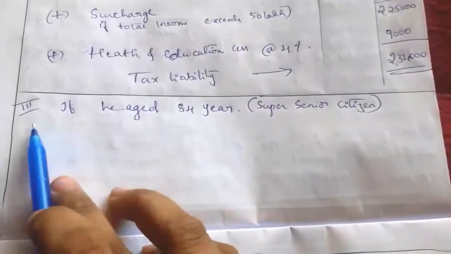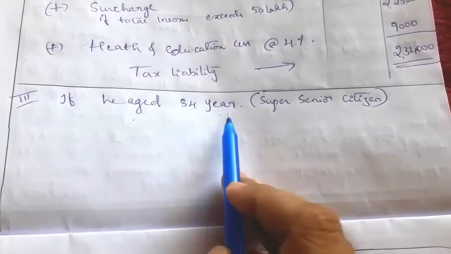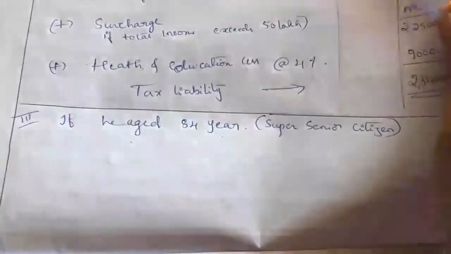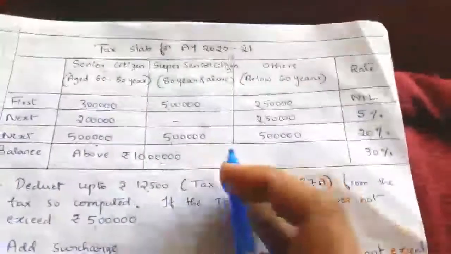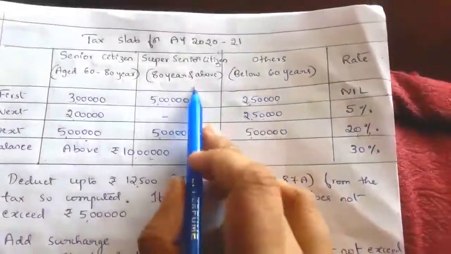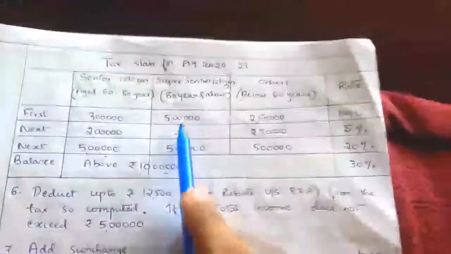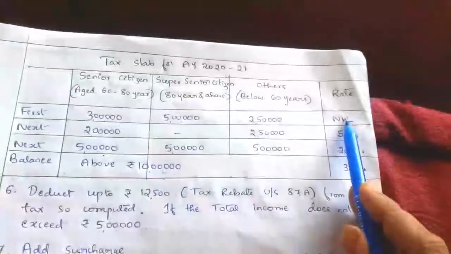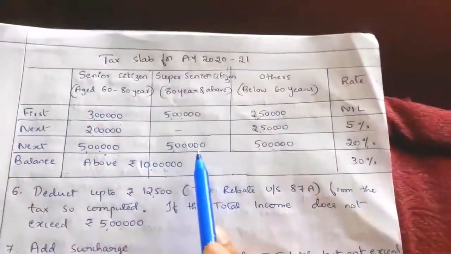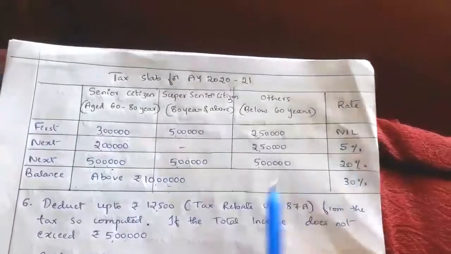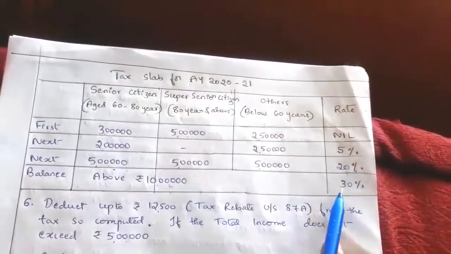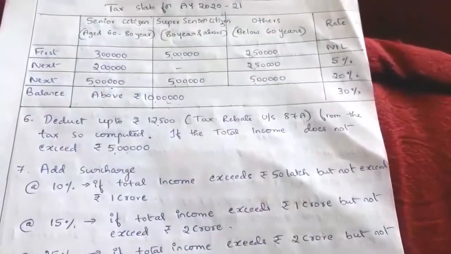Next we have to find for the third case, if he is aged 84 years. So that is a super senior citizen. See here, if he is aged 84 years, that means 80 years and above, so he comes under super senior citizen. So the condition is for the first 5 lakh no tax, then next 5 lakh income 20%, above 10 lakh income 30%, and the rest of the conditions are the same.